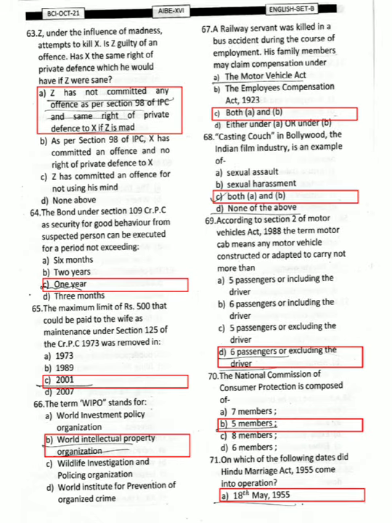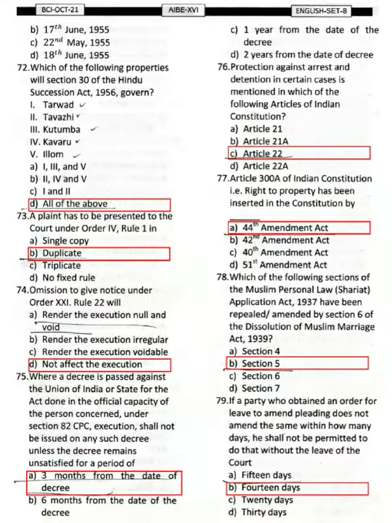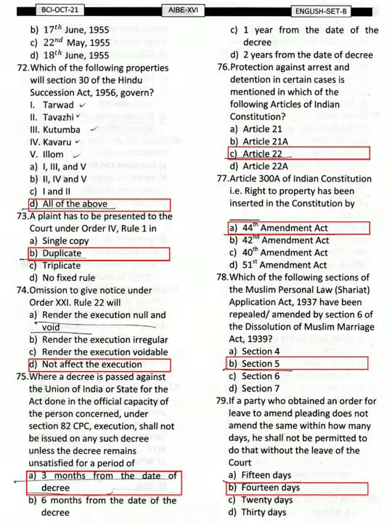The correct option of question 72 is D. The correct option for question 73 is B. Correct option for question 74 is taken as D. Here it says omission to give notice under Order 21 Rule 22 will not affect the execution unless the judgment debtor has sustained injury by such omission.